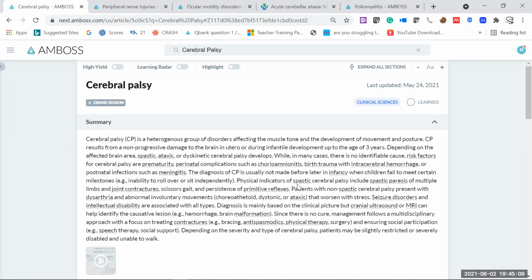Now, the diagnosis of CP is usually not made before later in infancy, when children fail to meet certain milestones, such as inability to roll over or sit independently. Milestones means, like at 3 months of age, what the child should do. And from your exam point of view, they usually ask these milestone questions. For example, at what time the child is going to hold his neck. That should be at 3 months. At what time he is going to sit up from a lying position, that should be a 6-month child.